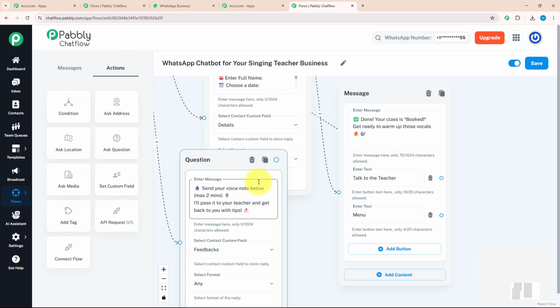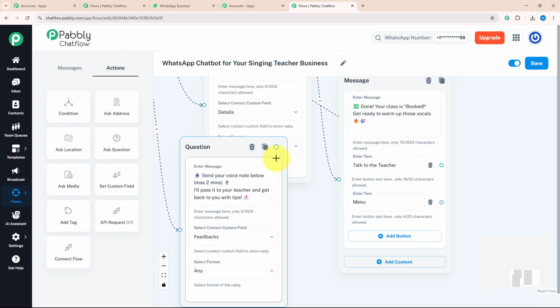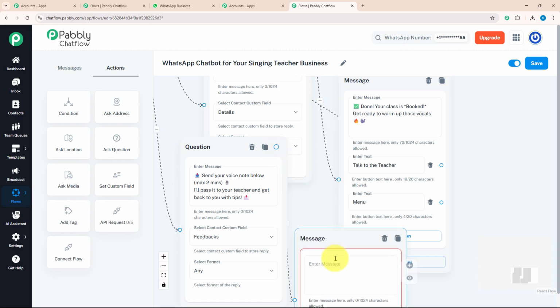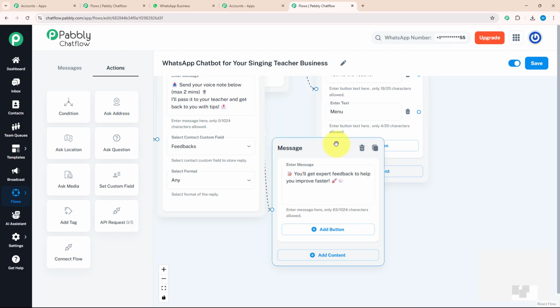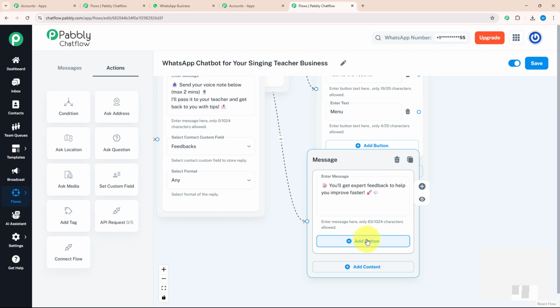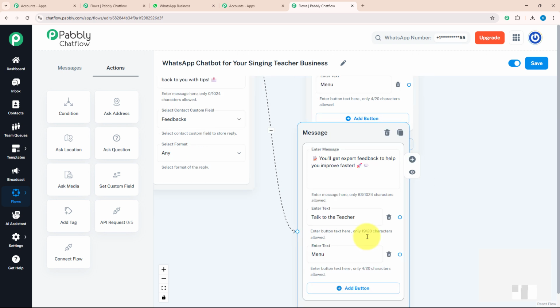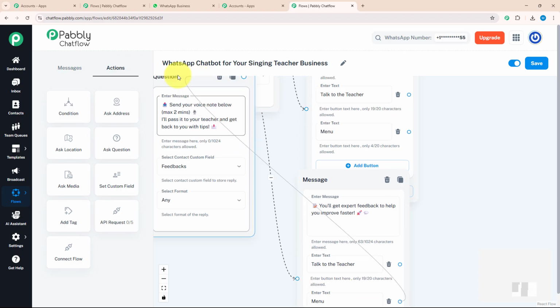As soon as my students send me a recording, I will send them a message that soon they are going to get feedback. For that, I'm going to drag and drop, select the text button and enter my message. You will get expert feedback to help you improve faster. Over here, I'm going to enter two action buttons by clicking on the add button option, which say talk to the teacher and menu. Again, I'm going to connect my menu button with our initial message.